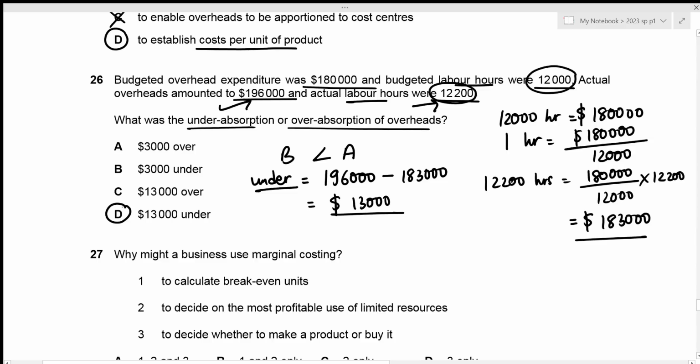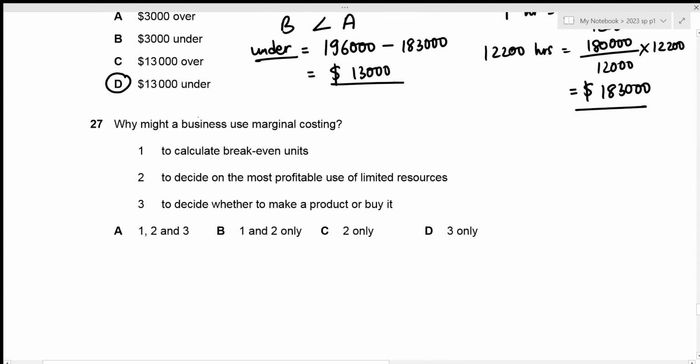Now we can move towards question number 27. Why might a business use marginal costing? Remember that in marginal costing, we categorize our cost as variable cost and fixed cost, which makes it easier for us to calculate our contribution, right? And the first reason given here is to calculate break-even units. Remember that the break-even units formula is just fixed cost divided by contribution per unit, which utilizes contribution, right? Which means that this definitely utilizes marginal costing method. So number one is true.